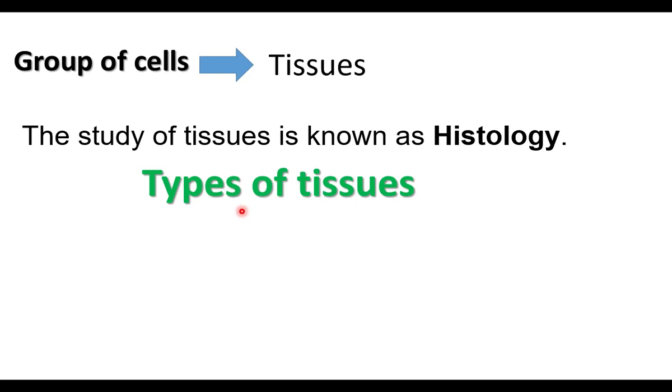The animal body has four types of tissues. The first is epithelial tissue. Epithelial tissue forms a covering layer. It covers the surface of the body and the internal surface of organs.